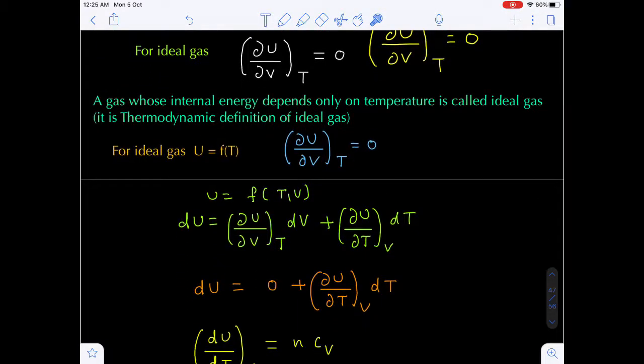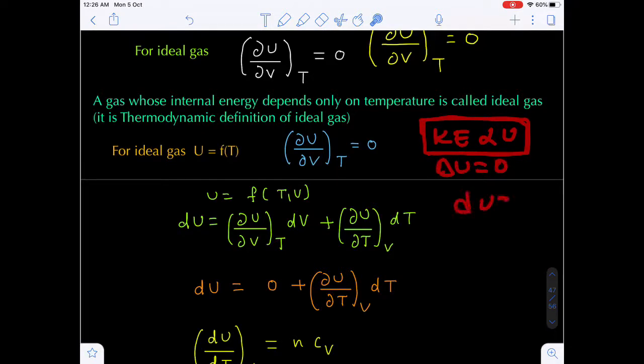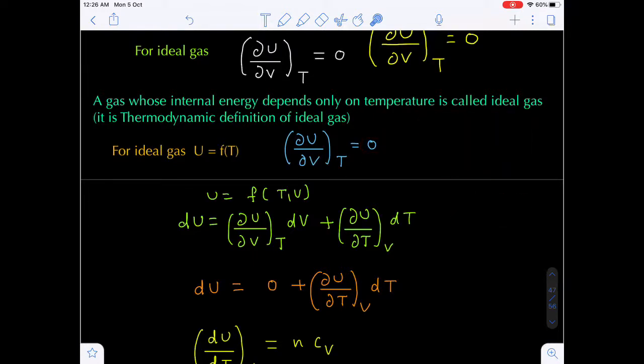Kinetic energy is nothing but the internal energy, so constant kinetic energy means constant internal energy. Constant internal energy means the change in internal energy, dU, will be 0.